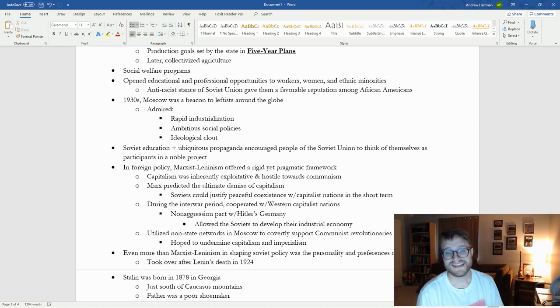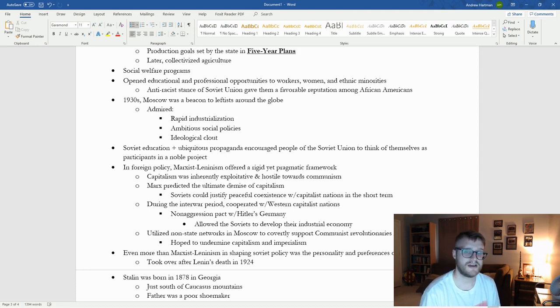However, what Marx predicted was that capitalism ultimately would die out, right? And so instead of fighting capitalists to put communism into those places, they could just let it die, right? And so because of that, Soviets could justify that they can peacefully coexist and ally with capitalist nations in the short term if it's something they needed to do, which of course is what we saw happen before and during World War II. And in fact, during the interwar period, they very much cooperated with Western capitalist nations, and in particular, they signed a non-aggression pact with Germany, with Hitler's Nazi Germany.